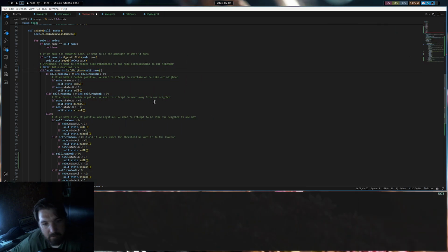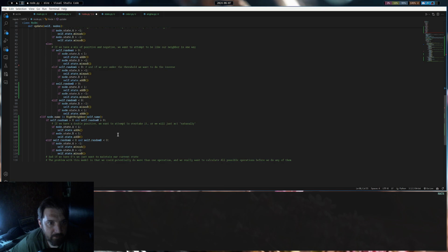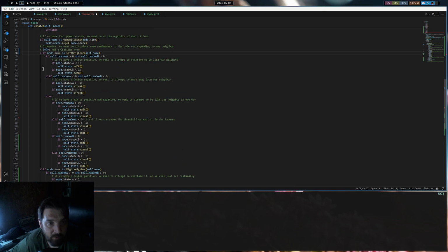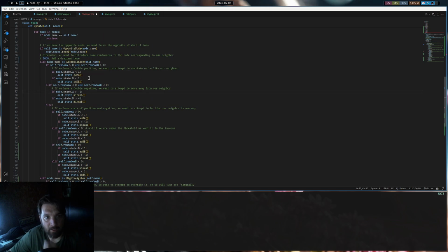But there is a little bit of cool refactoring we can do here. I was still working through the logic, and one piece of interesting information is, if both A and B, the random numbers, are greater than 1, then we want to move up. And if both A and B are below 0, then we want to move down. But only in the sense that if there's space to move down or space to move up. And so in this context, we don't care if it's a left or right neighbor, as long as it's not our opposite.